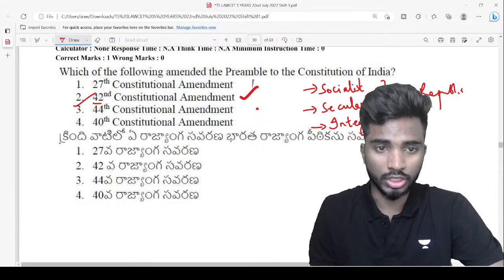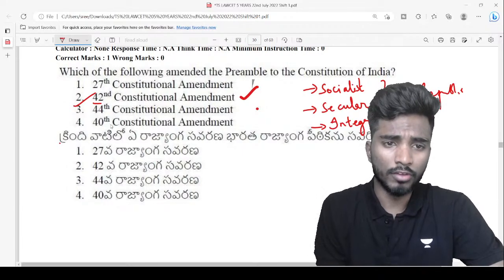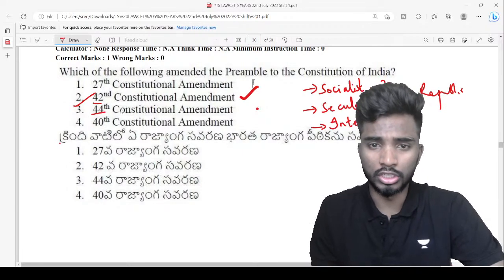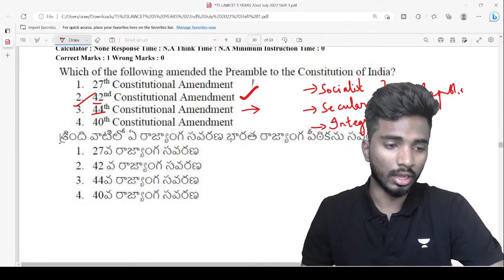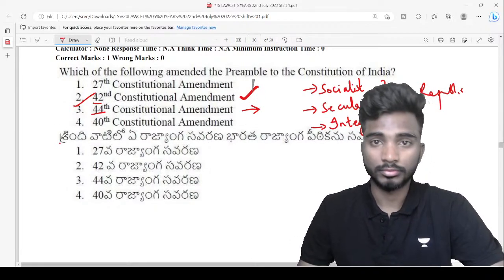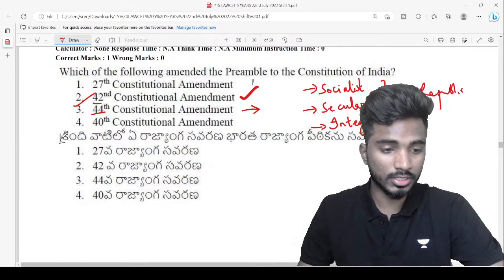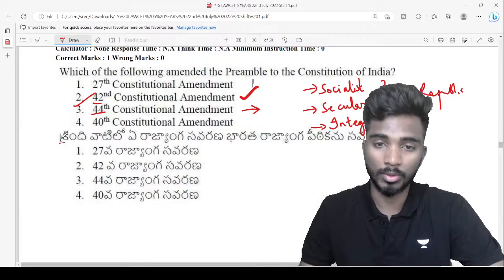If you look at the other options, the 27th is not really important, the 40th is also not important, but the 44th Amendment is also important. So what is the significance of the 44th Constitutional Amendment? Can somebody answer it in the chat window?